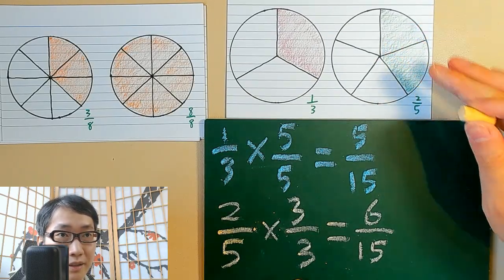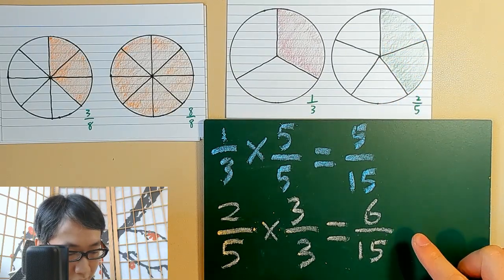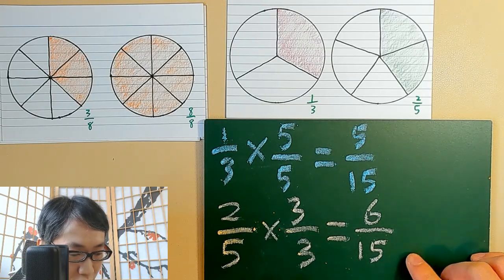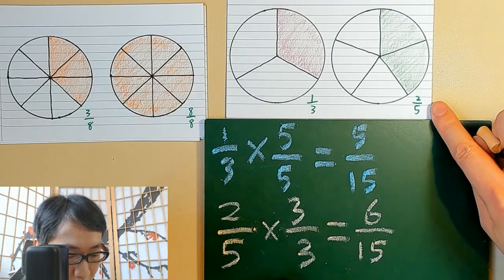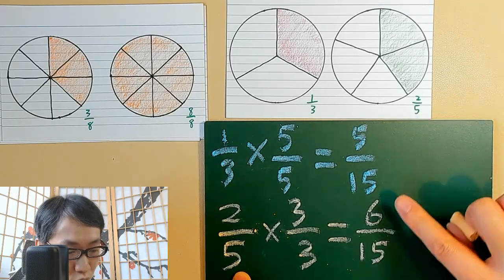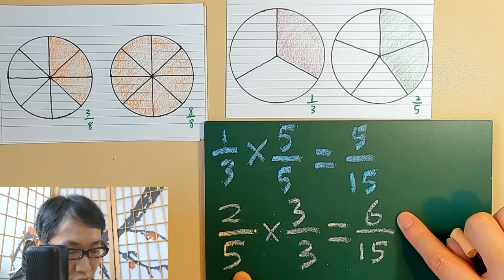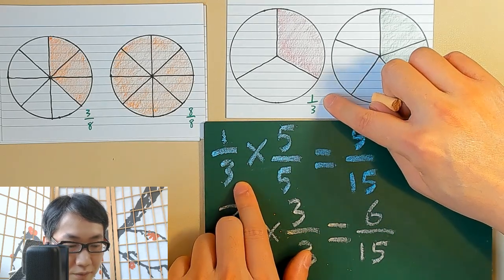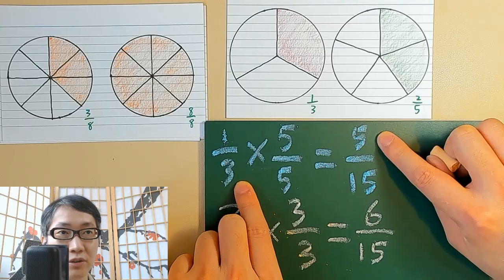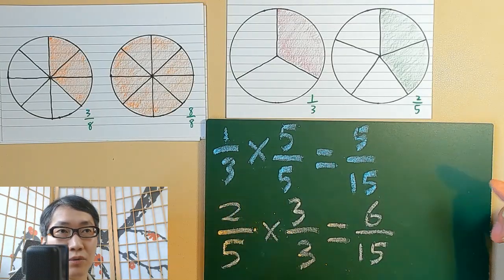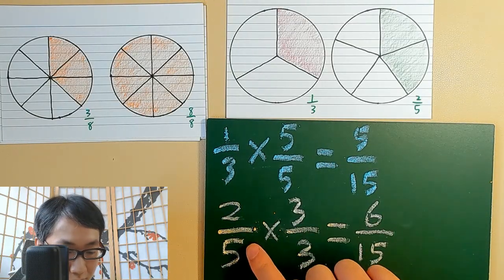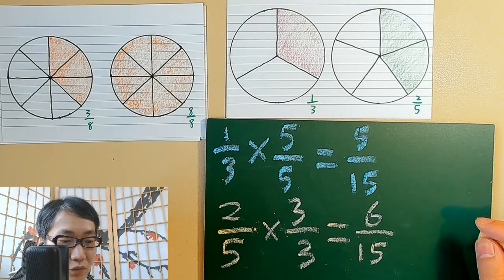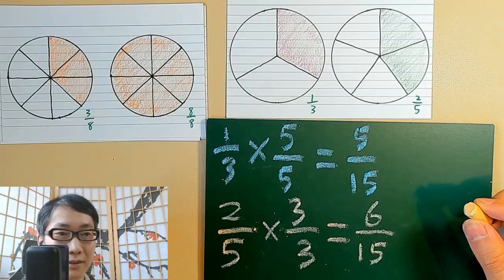As you can see, if they are both in pieces with 15 equal fractions, the 2 over 5 will be 6 fractions of that, and the 1 over 3 will be 5 fractions of that. Then we know that the 2 over 5 is larger than 1 over 3. Okay.